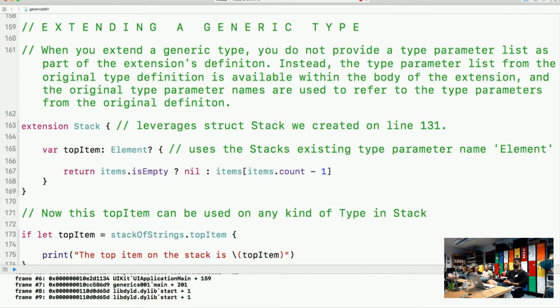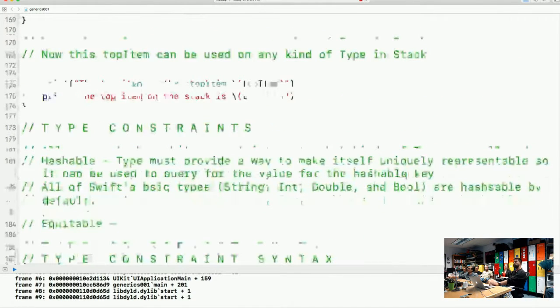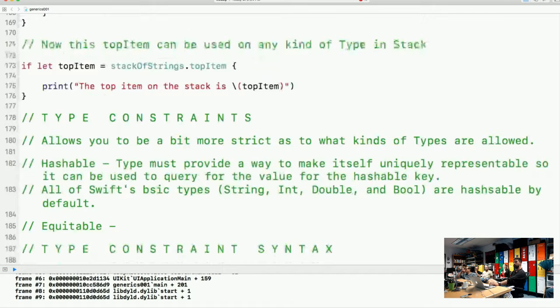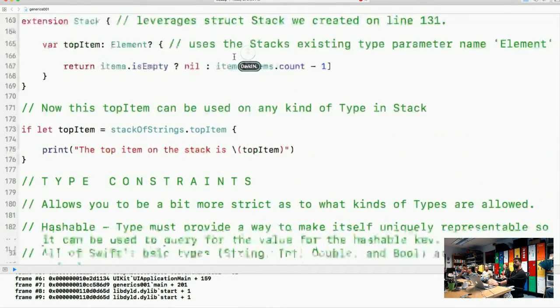So we'll look at 163. We see that we're creating an extension for stack, and we're leveraging the fact that when we declared stack, we used the word element. Does that make sense? Is that pretty clear? Okay, I'm going to keep going. 171. Now this top item can be used on any kind of type in stack. Let's see. Okay, this is related to this. Top item in stack. Okay.